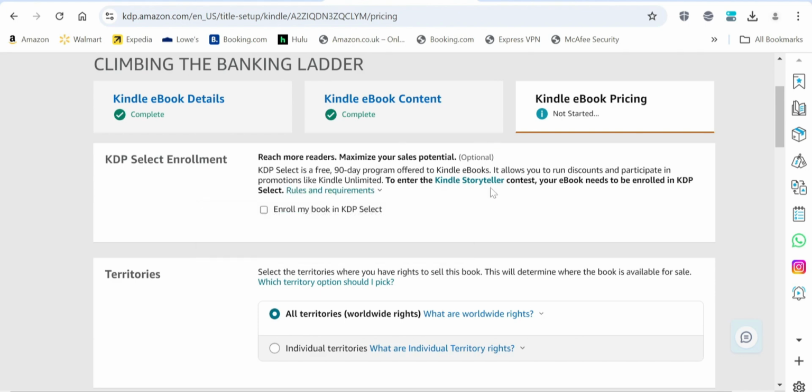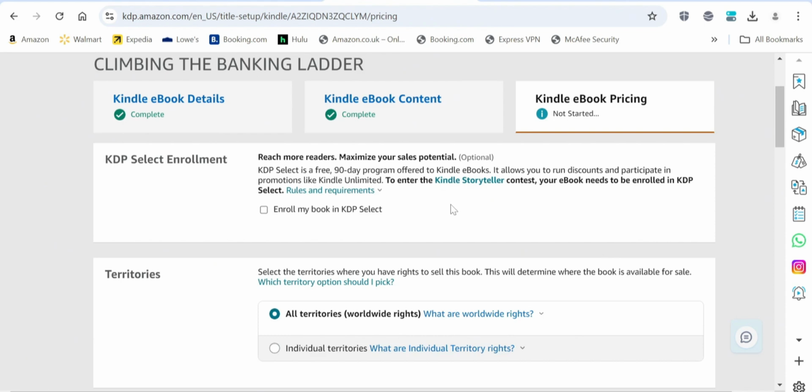So in order to do that, you can just check this box to enroll on Amazon KDP Select. And if you choose the ordinary Amazon KDP, just uncheck the box. Also, if you enroll on Amazon KDP Select, you do not have the liberty to list your book elsewhere. You cannot sell your book on another platform. You cannot sell your book even on your own website.